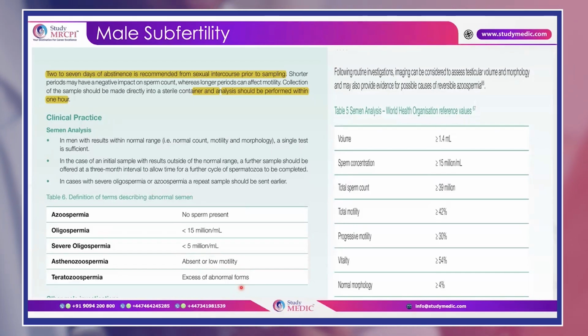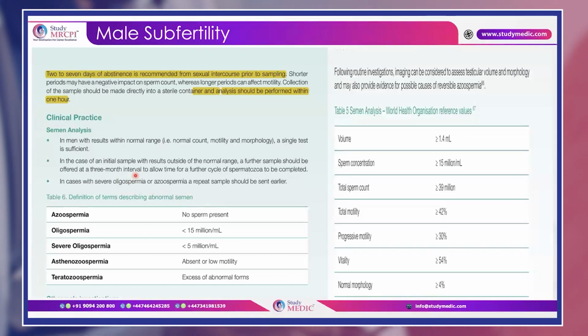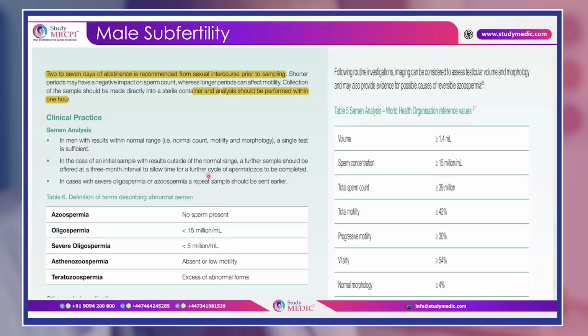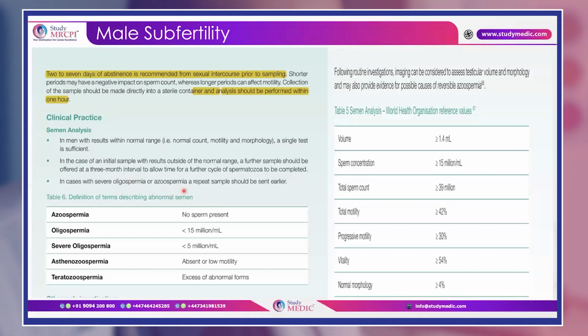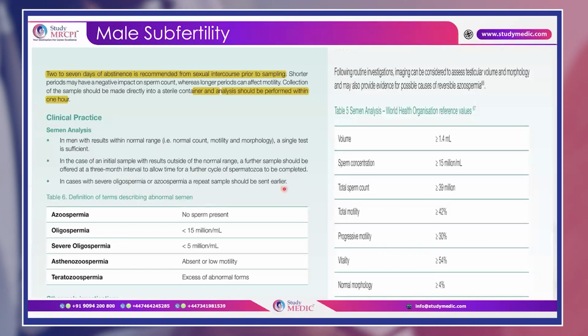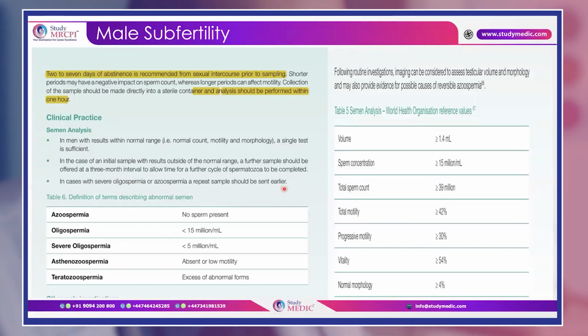Okay, so if you see the second point of the RCOG guideline, it is written, in the case of any initial sample with results outside of the normal range, a further sample should be offered at a 3-month interval. That means only one sample is never sufficient. You have to repeat it after 3 months. And in case of severe oligospermia or azoospermia, the sample should be repeated or sent earlier. Okay, that means as soon as possible.